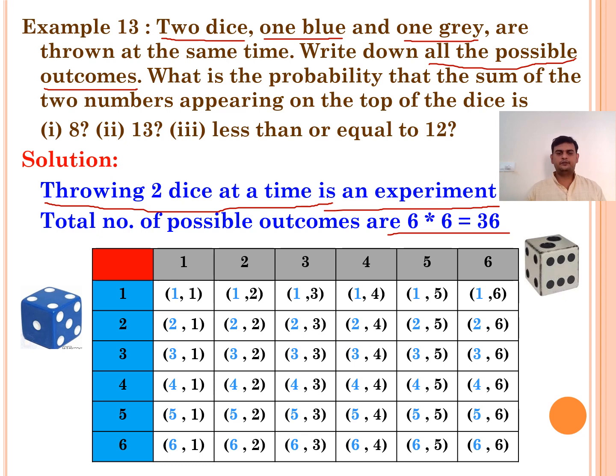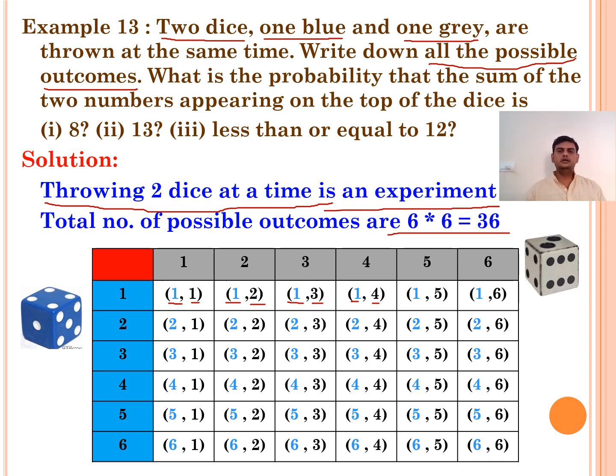Yes, this is about all the possible outcomes. This is about the blue die and this is about the grey die, and when we throw both the dice at a time, these are the possible outcomes we have. Means on blue you may have 1, on grey you may have 1. So the possible outcome is 1 comma 1. The blue you have 1, the grey one you may have 2. The favorable outcome is 1 comma 2. Again 1 comma 3, 1 comma 4. Like that you have a total of 6 × 6 = 36 possible outcomes.